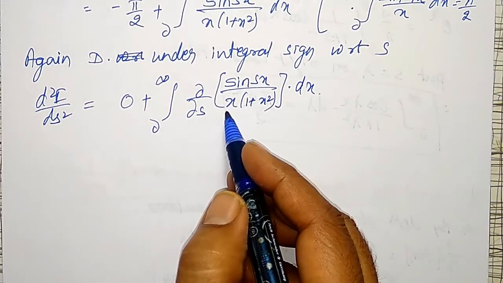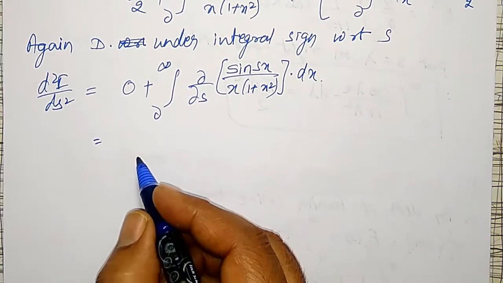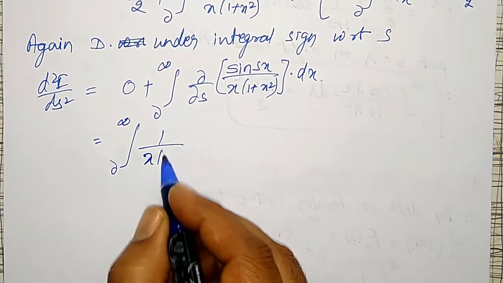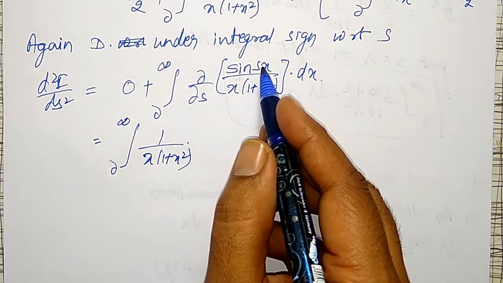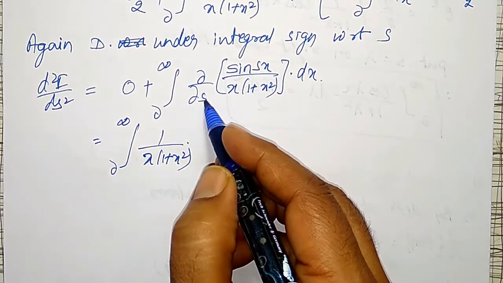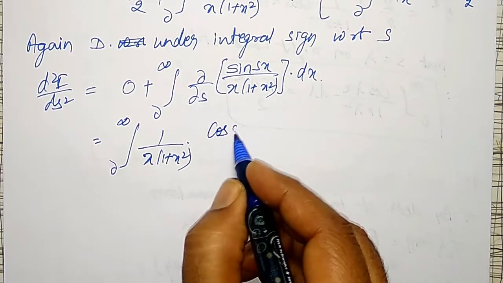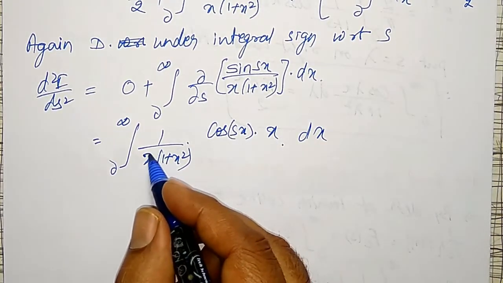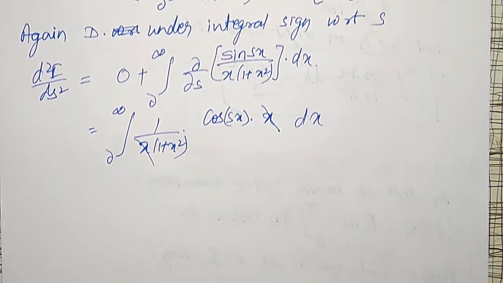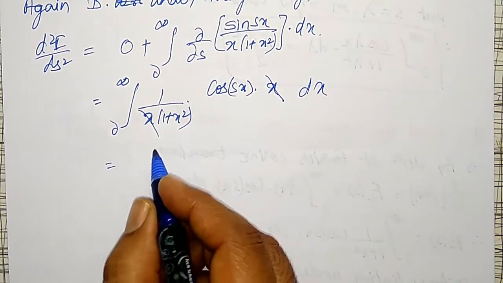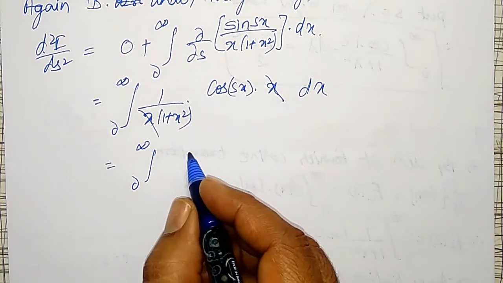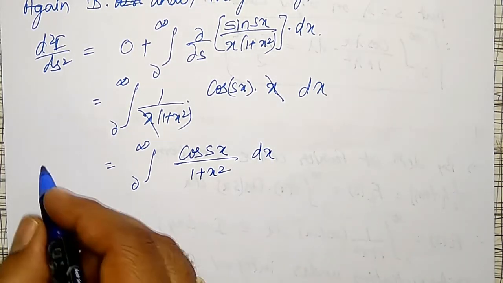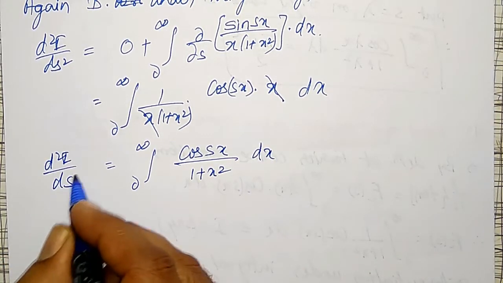Now while differentiating with respect to s, x is treated as constant, therefore integration from 0 to infinity of 1 by x into 1 plus x square constant, differentiation of sin sx with respect to s will become cos sx into x dx. Okay, therefore this x cancels, then we will remain with integration from 0 to infinity cos sx divided by 1 plus x square into dx, that is d square I by ds square equal to.